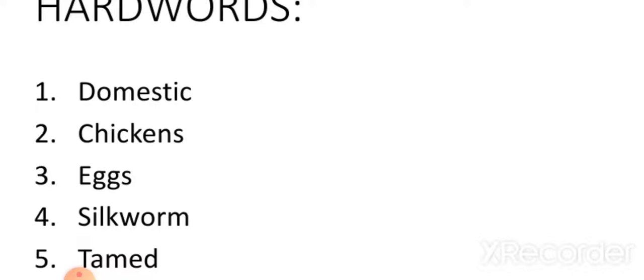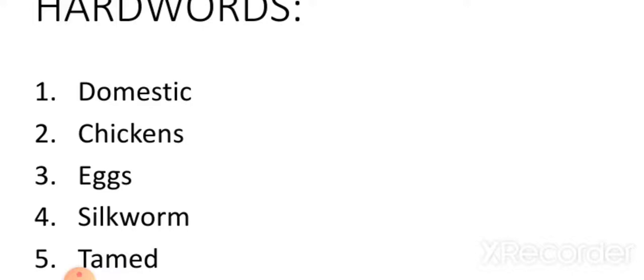Chickens. Chickens, chickens. The third one, eggs. You all like eggs, correct? There are two types of eggs. One is white color and another is of brown color, light brown color.